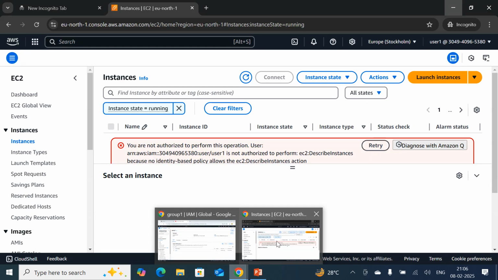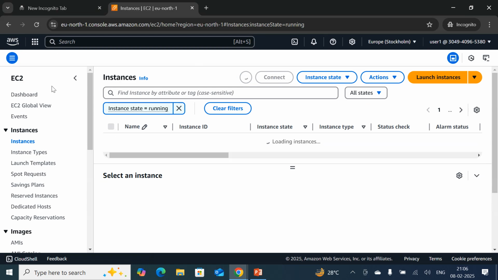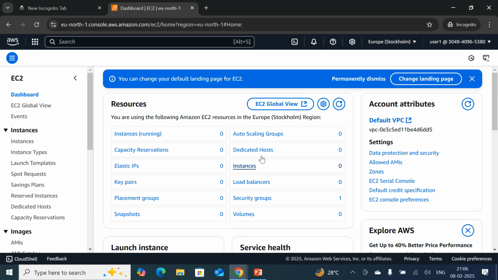If you want to confirm, refresh it. Right now you are able to create the EC2 service, because earlier user 1 didn't have the policy to create it. It only had the permission to create the S3 bucket, but now user 1 is in group 1, and group 1 has the entire administrative access. So I can do anything with user 1, because it is in group 1.